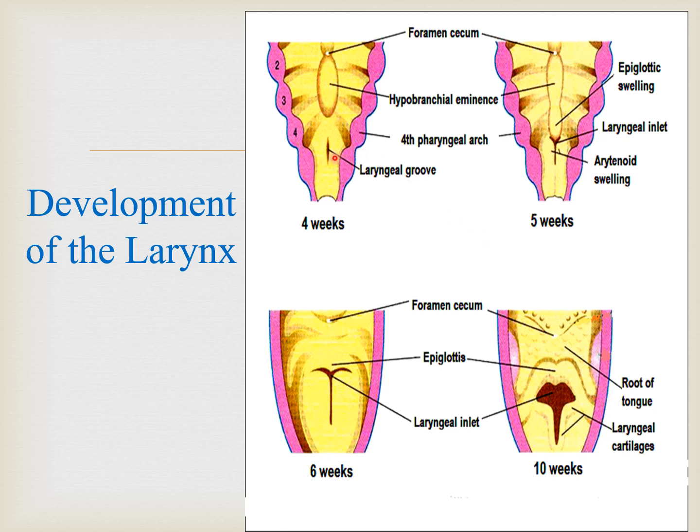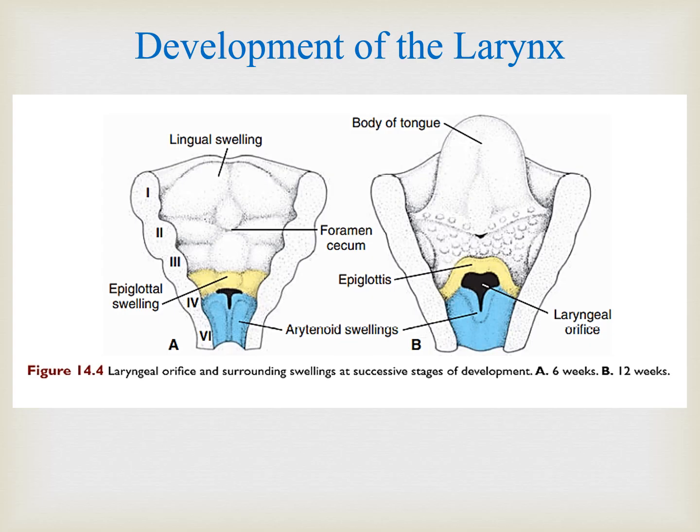So the laryngeal groove or inlet is forming more and is surrounded by cartilages, and ultimately that groove is shaping into a T-shaped structure, and finally it becomes enlarged and makes an inlet of the larynx. What we previously talked about is that we have six arches, 1, 2, 3, 4 and 6. The fifth normally degenerates, and we will talk about it later on.